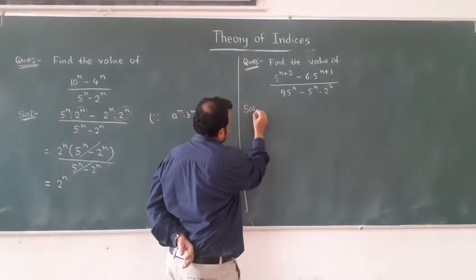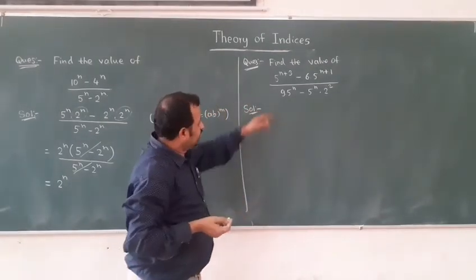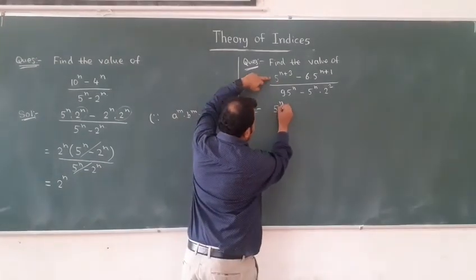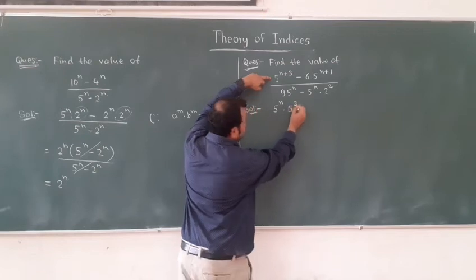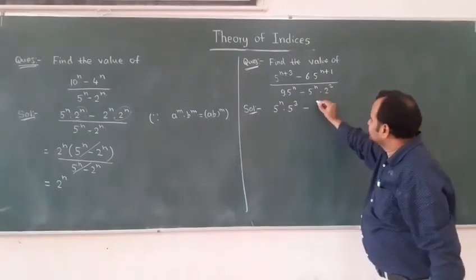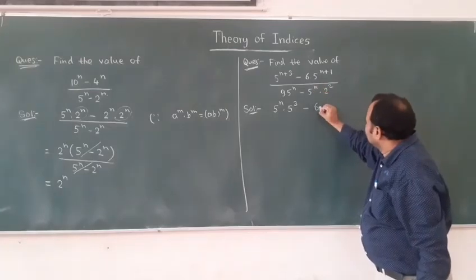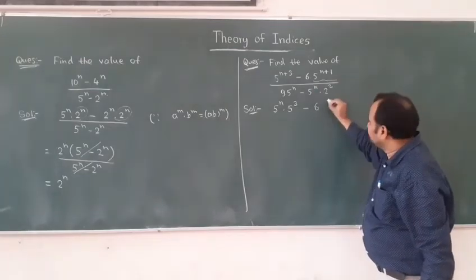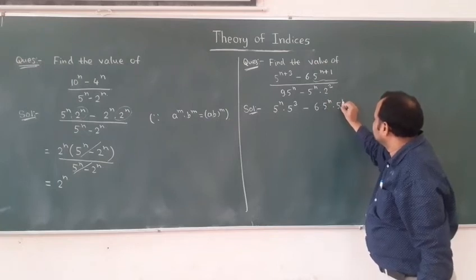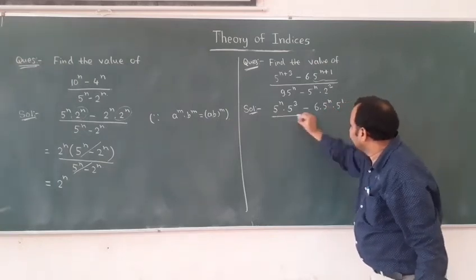Let us see the solution. Now again, theory of indices. So this we can write as 5 power n into 5 power 3. So base is same, powers will get added. Minus this. So 6, 5 power n plus 1 we can write as 5 power n into 5 power 1 divided by.